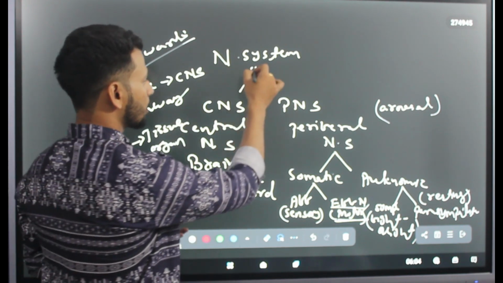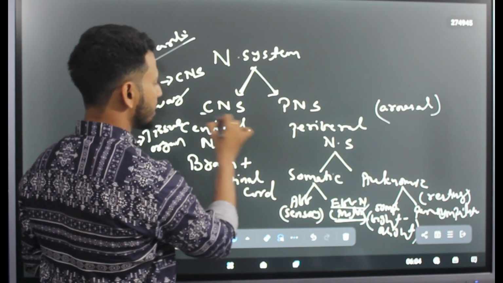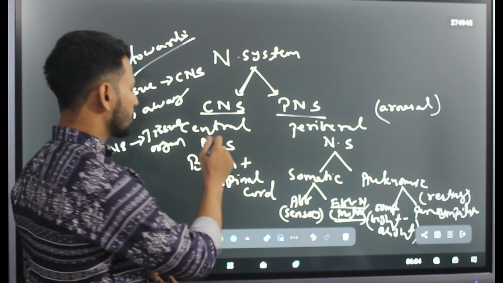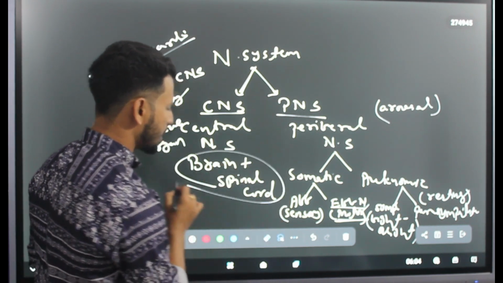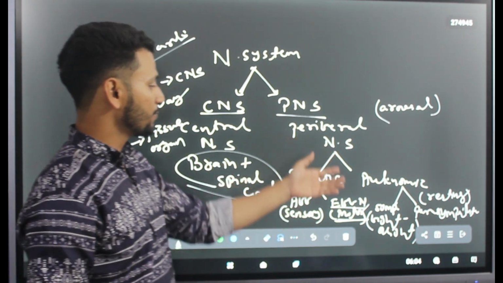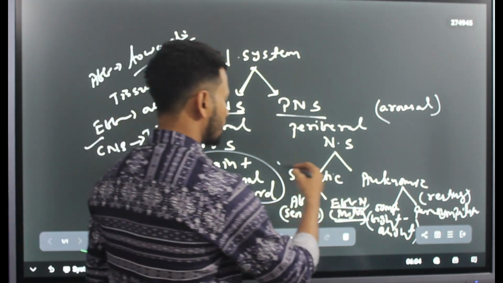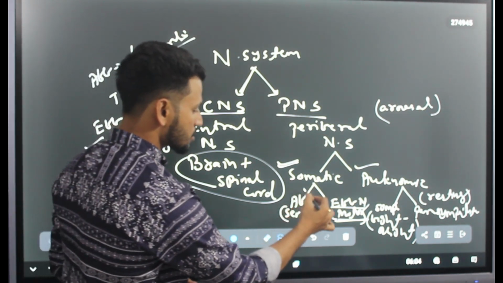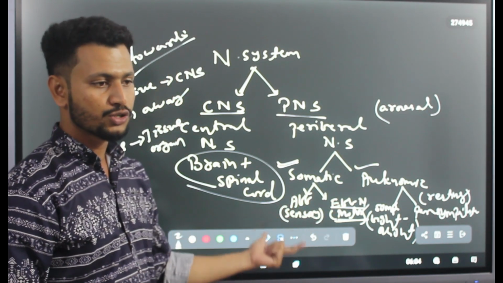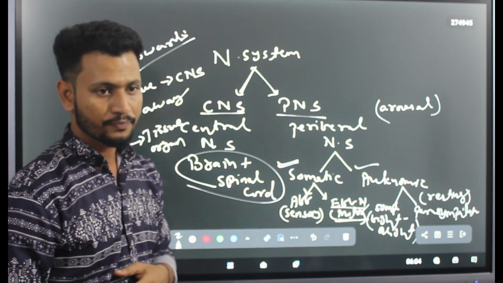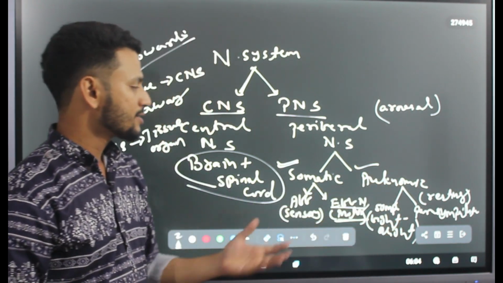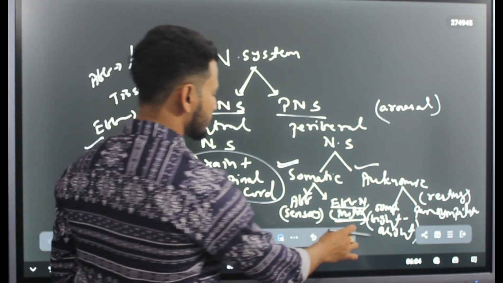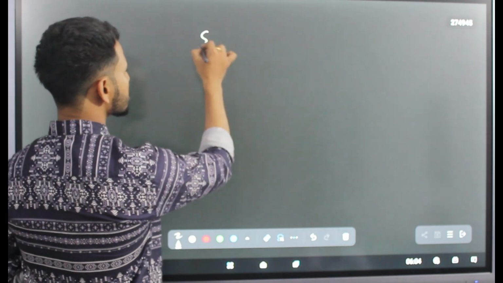Again, I am discussing that the nervous system is divided into CNS and PNS, the central nervous system and the peripheral nervous system. The central nervous system consists of the brain and spinal cord, and the peripheral nervous system is further divided into somatic nervous system and autonomic nervous system. The somatic nervous system is further divided into afferent or sensory and efferent or motor, and the autonomic is divided into sympathetic and parasympathetic.